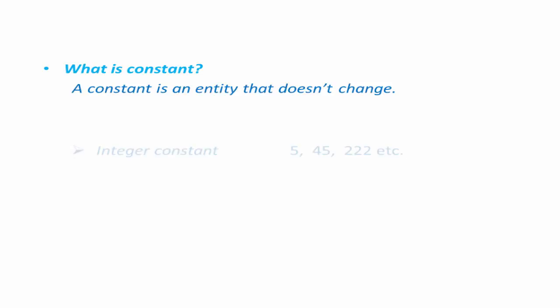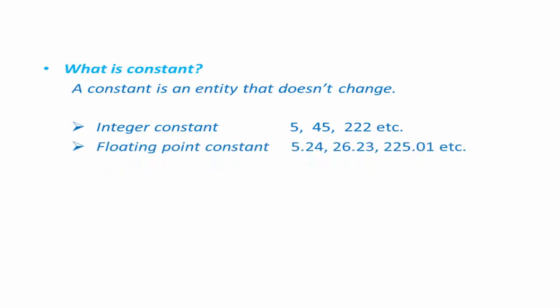An integer constant is a whole number. For example, 5, 45, 222 are all integer constants. We can say an integer constant does not have any decimal point. A floating point constant is a number with a decimal point. For example, 5.24, 26.23, 225.01 are all floating point constants.